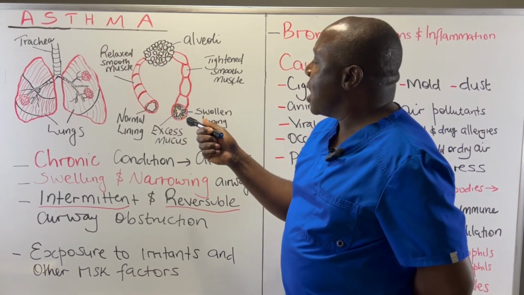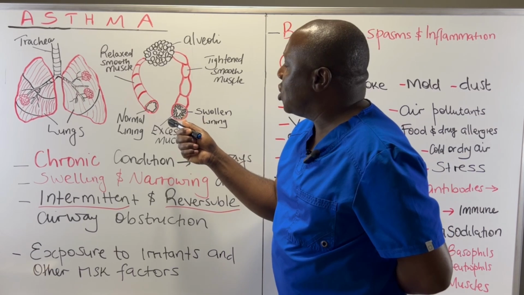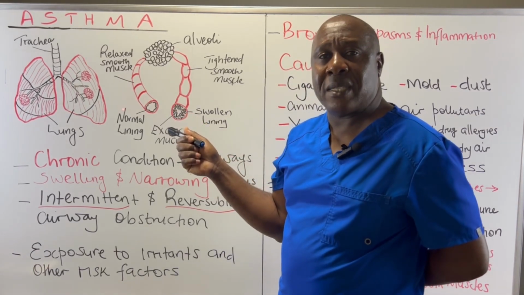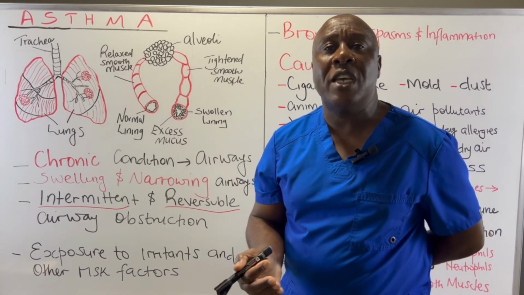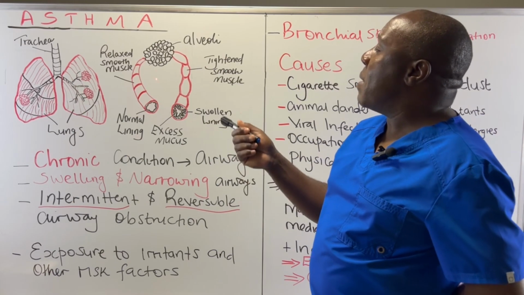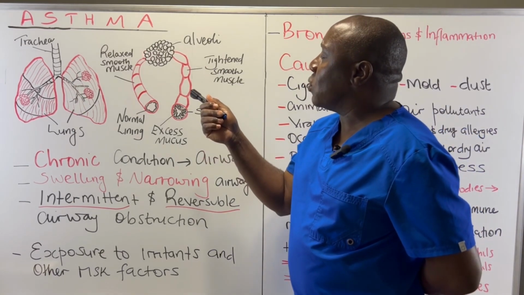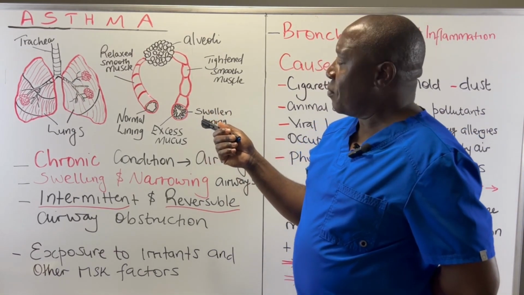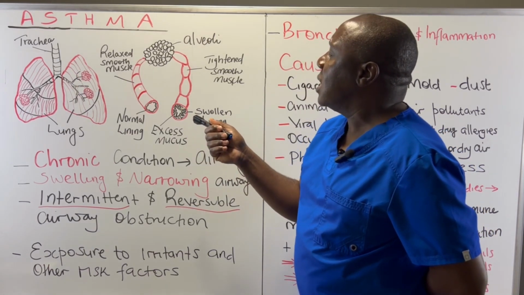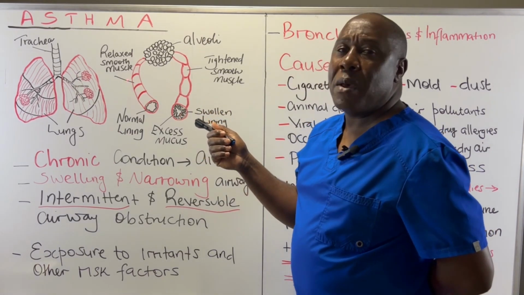And then in the airways, we also have a thin lining of mucus. Remember, we have the goblet cells that produce mucus, which helps to trap any pathogens or any foreign objects that might enter this air pathway. So in a normal airway, we have a normal, thin lining of mucus. We have relaxed smooth muscles.